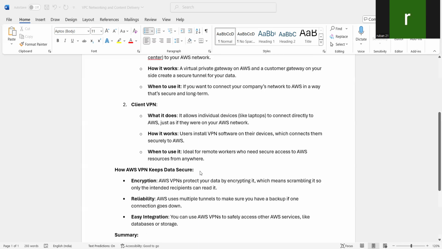When to use this is ideally for remote workers, for example, employees who are working remotely. They need this client VPN, who need secure access to, suppose if they want to access AWS resources from anywhere in the world, right? Okay, so for example, I'm telling, so they go with client VPN.